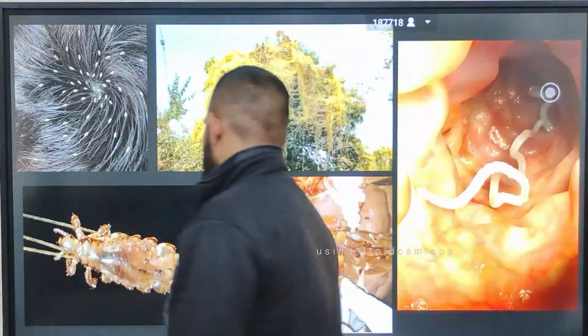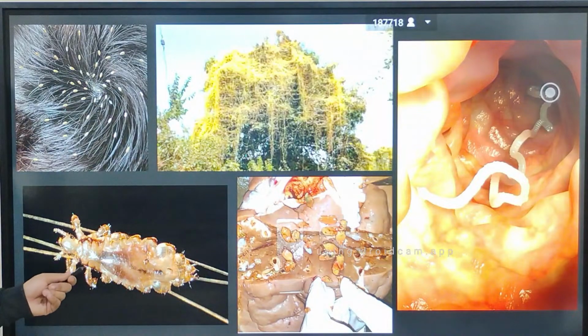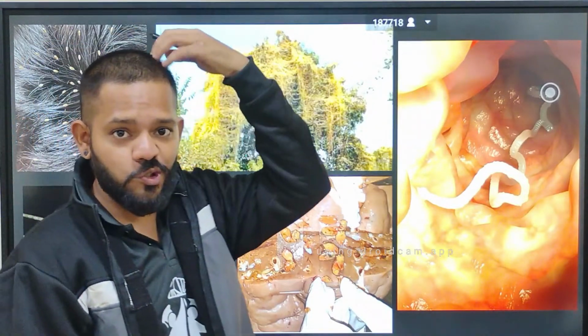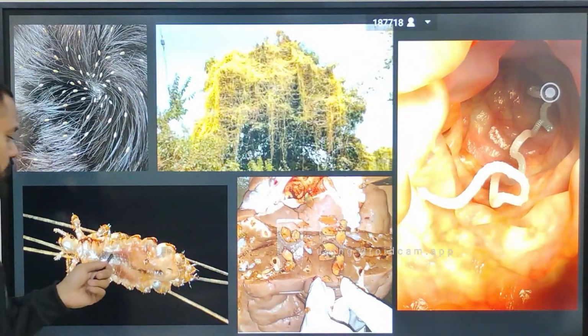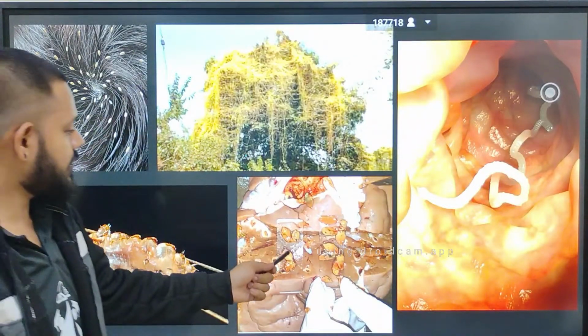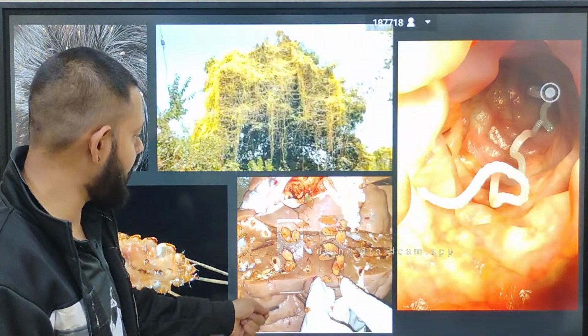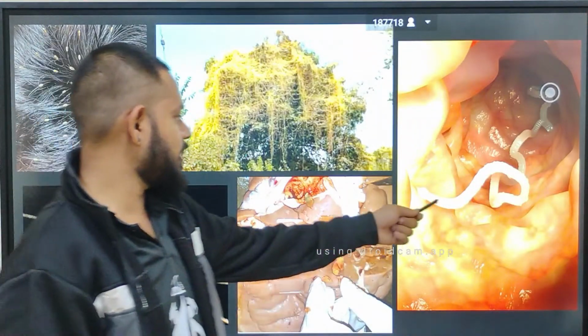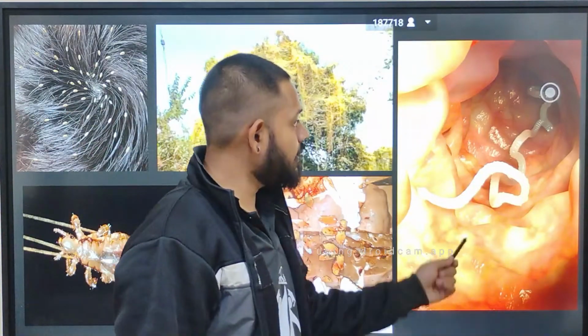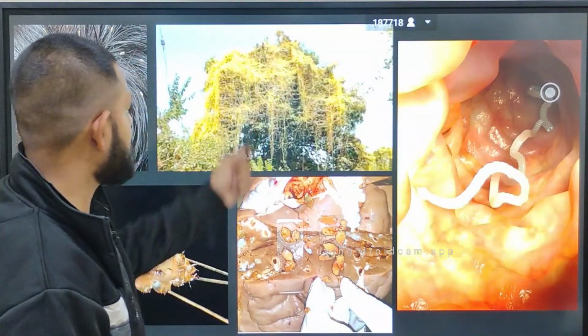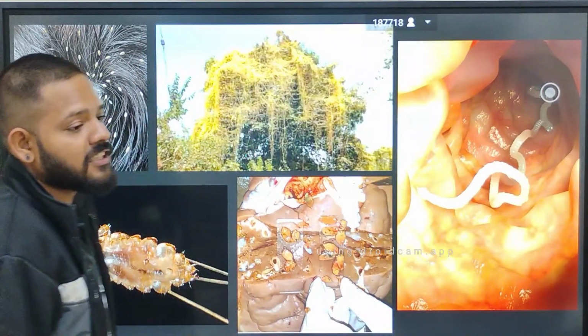I have the images you can see here. This is your hair lice, which is present inside your hair. This is your liver fluke present inside the liver. This is the liver eaten by this liver fluke, and this is your tapeworm in the small intestine. This is your Cuscuta present on a hedge plant.